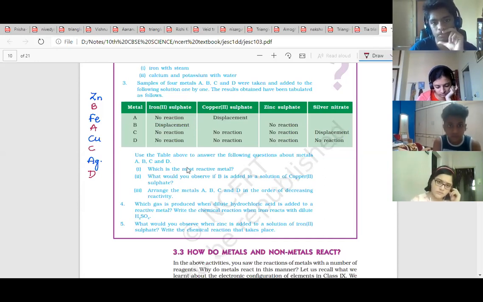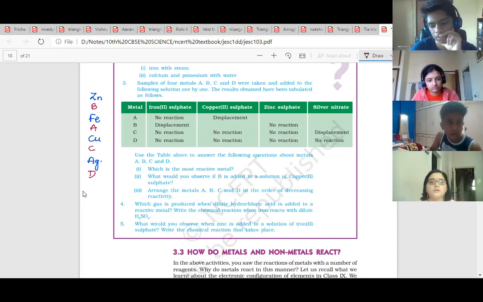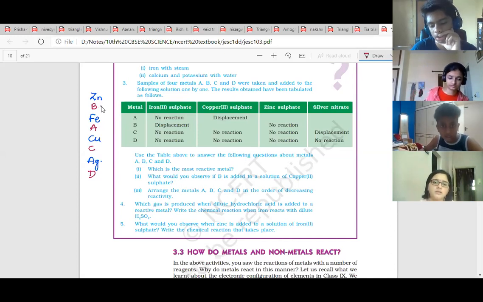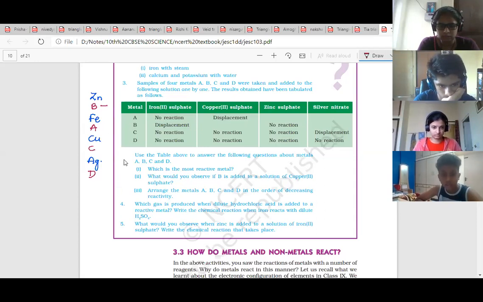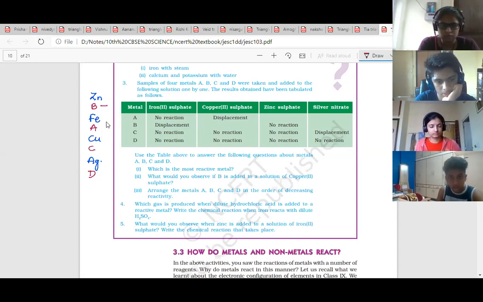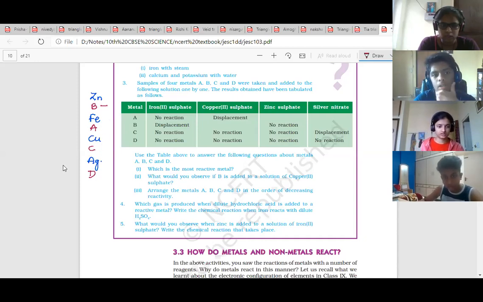So now answer these 3 questions. Which is the most reactive metal out of A, B, C, D? B is at the topmost, so B is most reactive. What would you observe if B is added to a solution of copper 2 sulfate? Don't check the table now. It will displace copper and itself form sulfate.